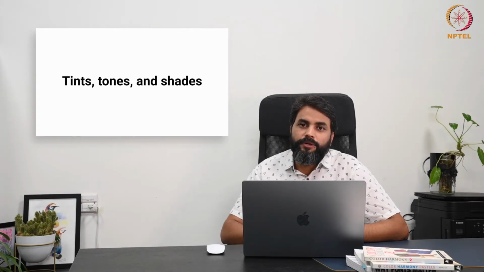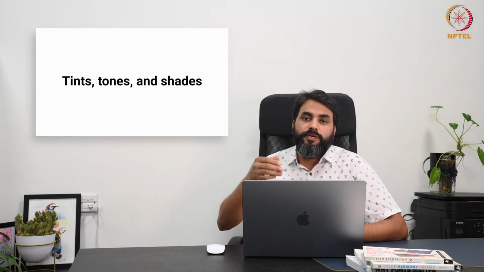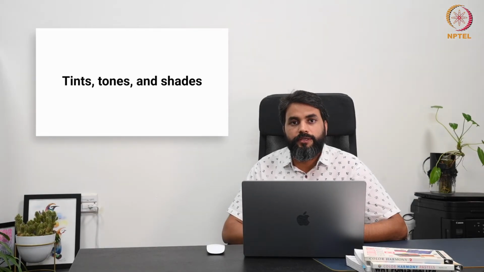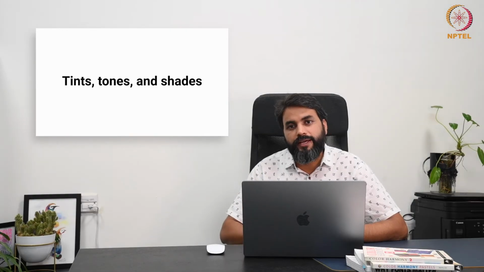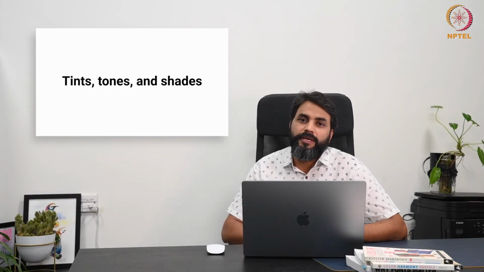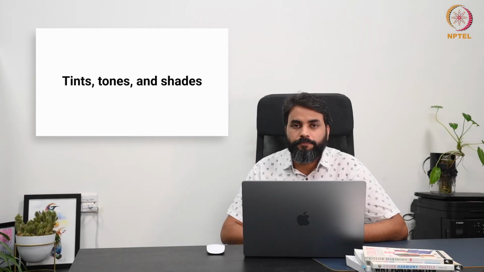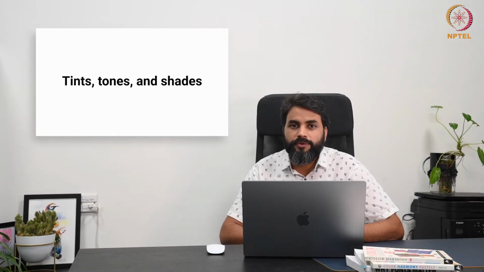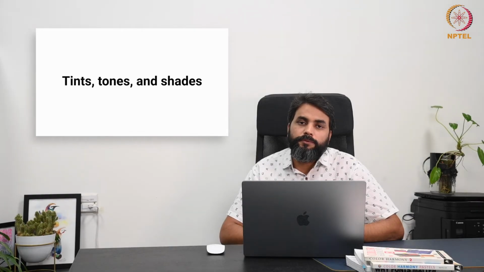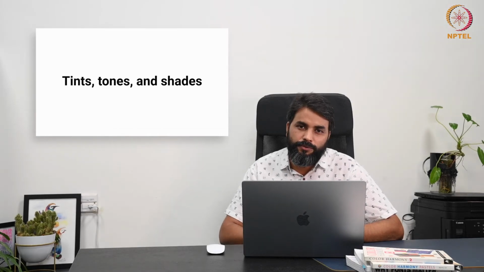For example, adding white to a color creates a tint. If you want different tints, you gradually add white and you will get them. This lightens the color, and the color becomes very light, which gives it a softer pastel appearance. Tints are often used for calming or gentle effects. These are more soothing colors when you are using tints.